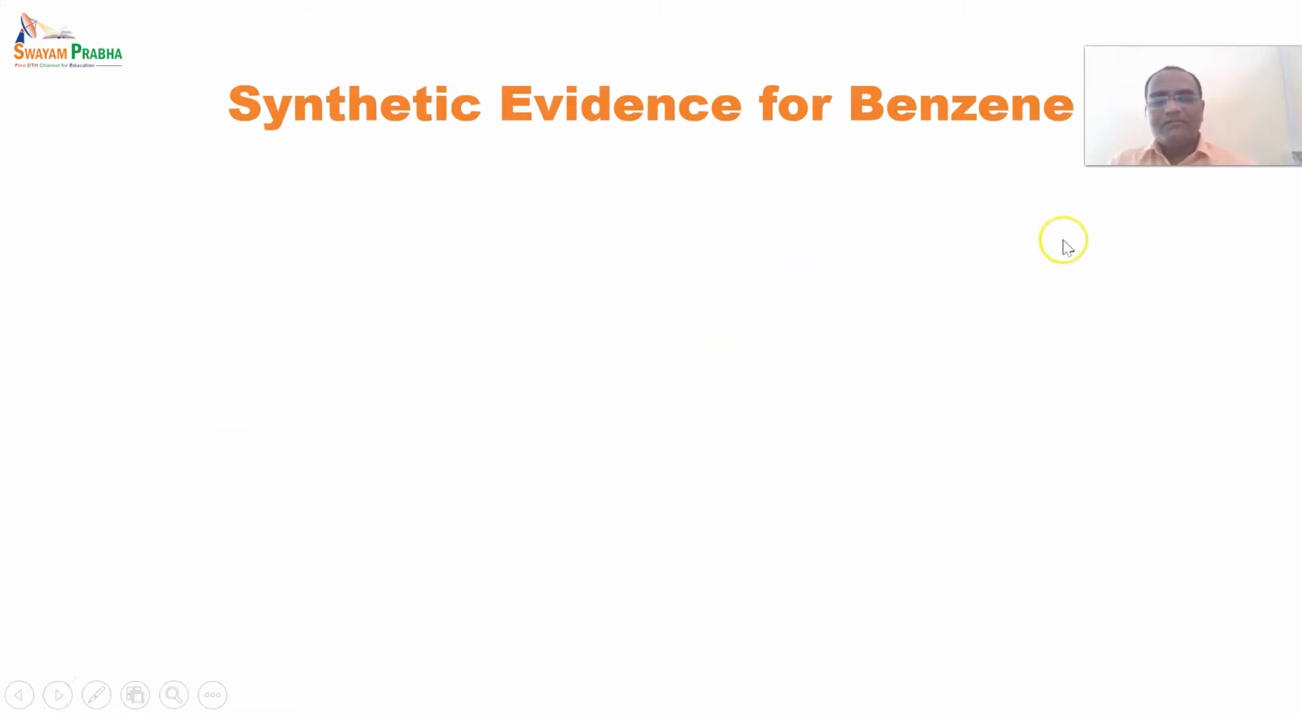After that, we will come to the next evidentiary part, that is synthetic evidences of benzene. Earlier we studied analytical evidences of benzene, where by use of some spectrophotometric techniques the molecule is identified or interpreted. So the next evidence is synthetic evidence for benzene.